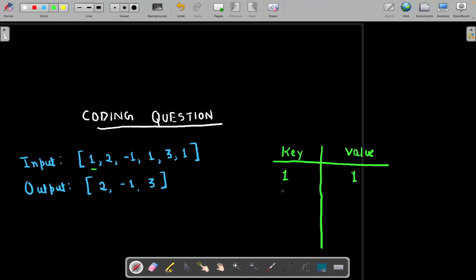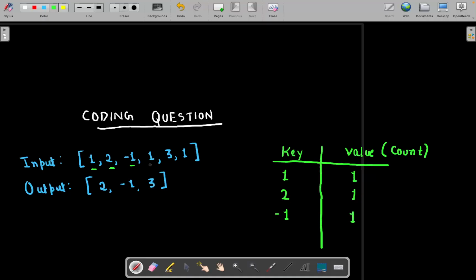This is the first time we are encountering 2, so 2 and value 1. This value is basically the count, meaning how many times we got that element, and the left elements are the keys. Now we got -1, and this -1 is also the first time, so we store it here.